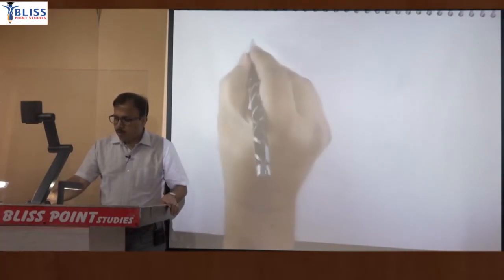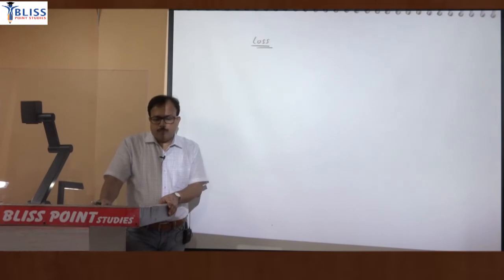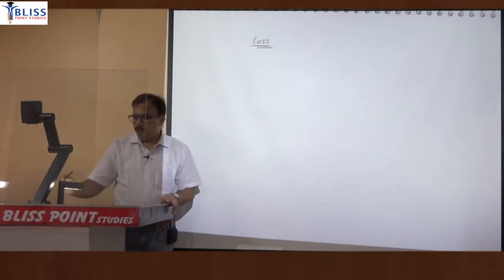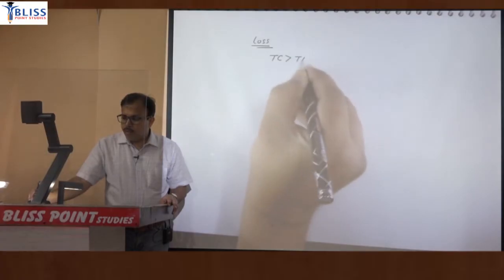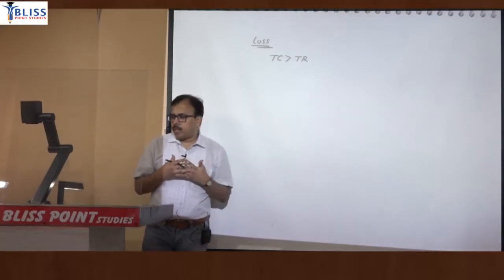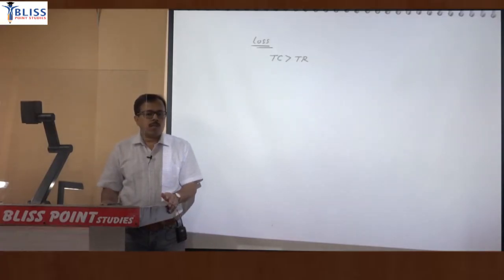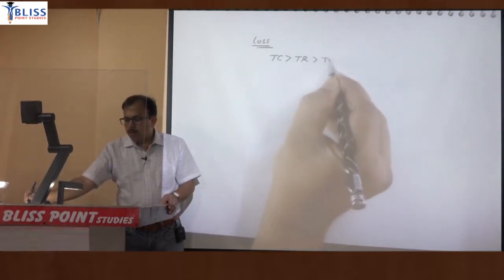However, in the short run, there could be loss for a competitive firm when total cost is greater than total revenue. But you know that in the loss situation there are two possibilities. The firm may shut down or the firm may continue to operate. The firm will operate when revenue is greater than variable cost.